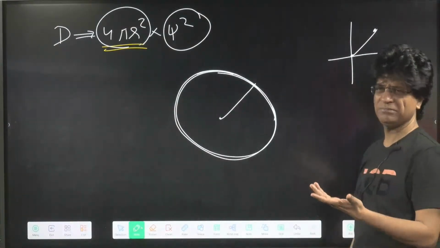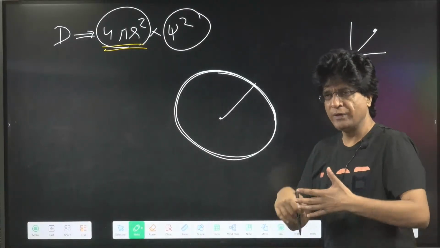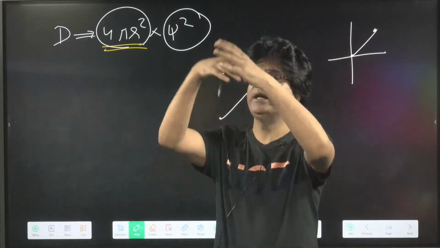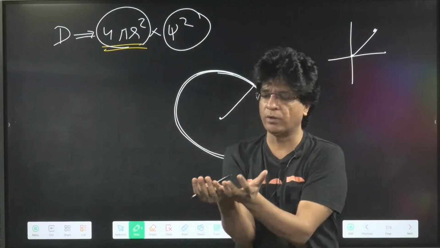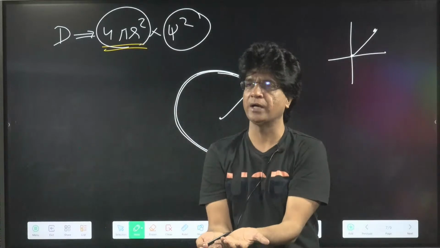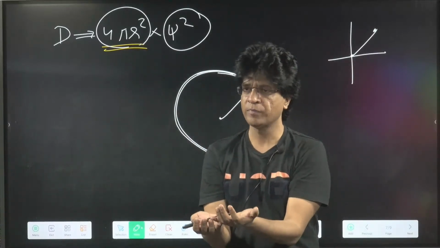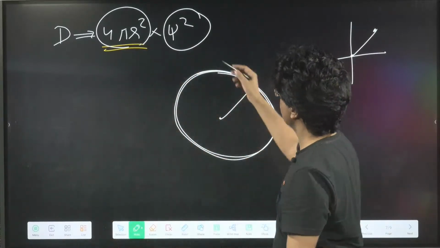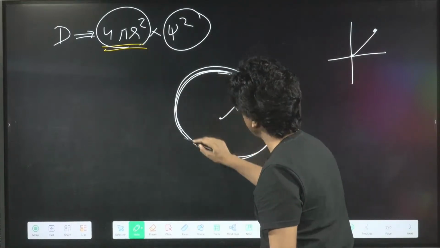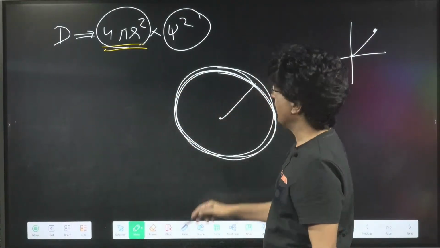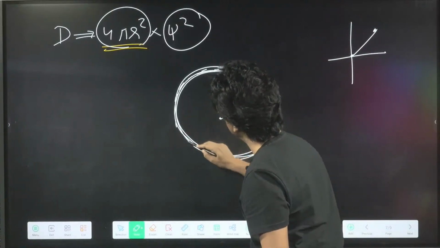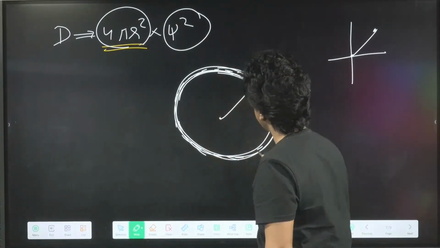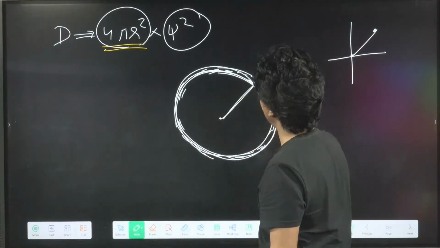This is useless information, since we all know that all the atoms are three-dimensional. So I will need to find the position of the electron on a three-dimensional surface area of a sphere. Agree or not? So this 4 pi r square will give you the surface area of the sphere, and into psi square will give you the probability of finding the electron on the surface area of a sphere of radius r.